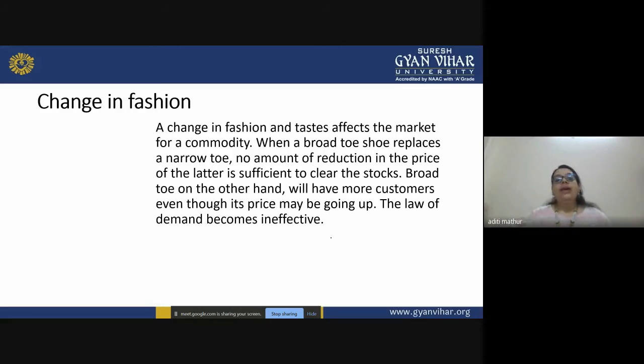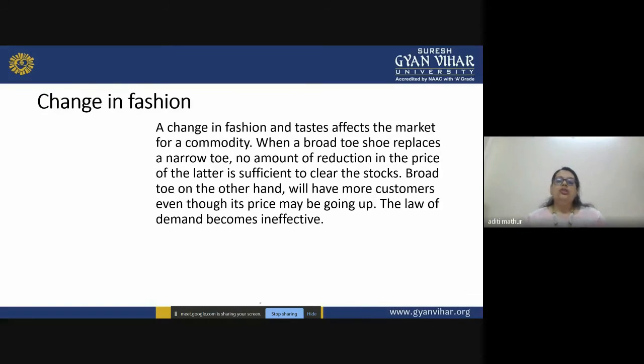Even when the prices of those white jeans were double or triple, because it was in fashion, because all of your friends have it, you will buy that product. So this is an exception to the law. Even when the price is high, you will buy it just to be in that group or circle. Generally this change is seen in the fashion clothing industry. When the fashion changes, people keep on changing their wardrobes, keep on revising them just like their portfolios. So this is one of the exceptions to the law of demand.